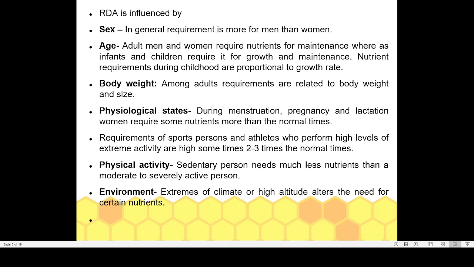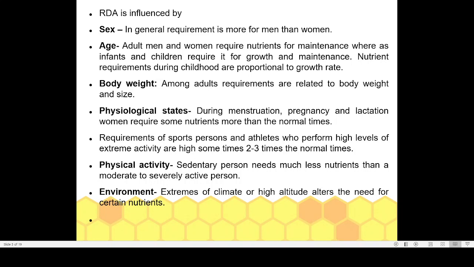Now what we have to focus on is mainly the different factors which come under the RDA. These are the 6 different types of factors which influence RDA. So RDA is basically a calorie requirement. How much calorie your body requires in a day is known as the recommended dietary allowance. There are several factors which control the dietary allowance. The first one is sex. Sex means whether you are a male or a female.